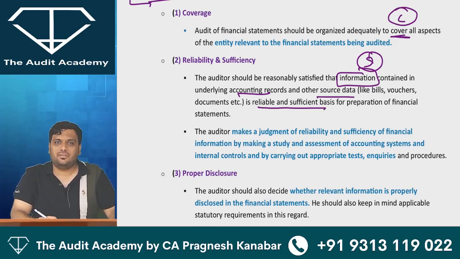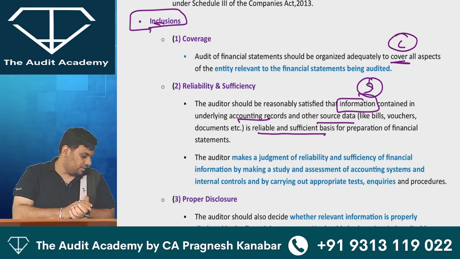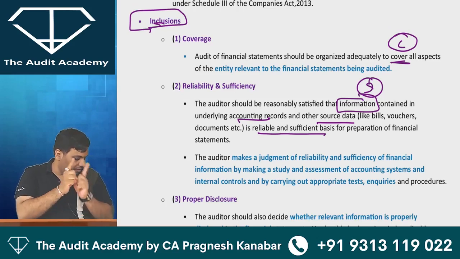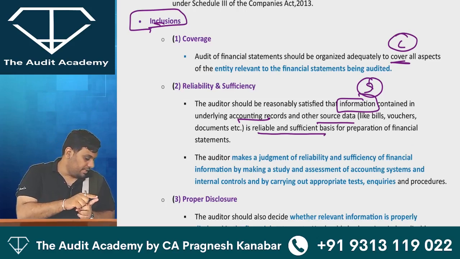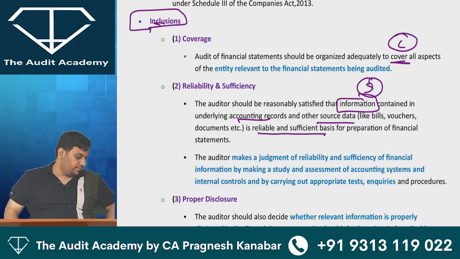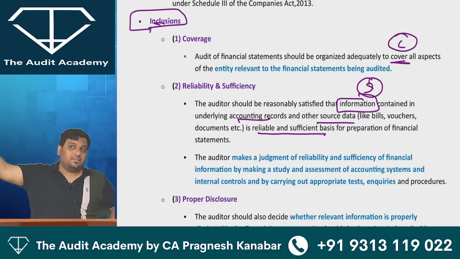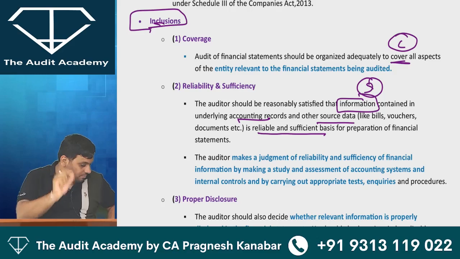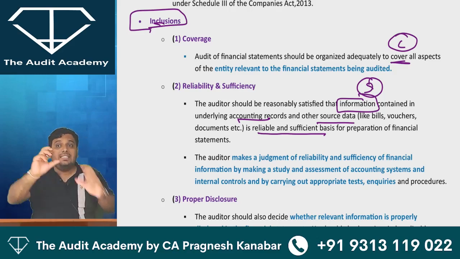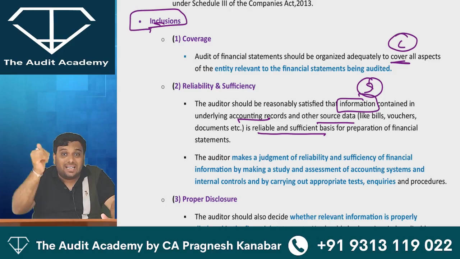Tell me, everyone. Hello. Today you took admission in my course. When you take admission in my course, whether you take it from the website or from the app, an invoice and a confirmation are automatically generated. Yes or no, sir? So even my auditor will feel better that Pragnesh sir is not manually making invoices. It is getting generated automatically, which has the basic amount, GST and all calculations very clear. So the auditor will start trusting.